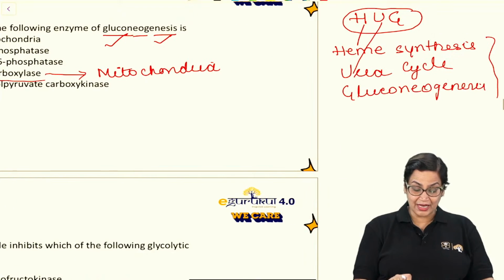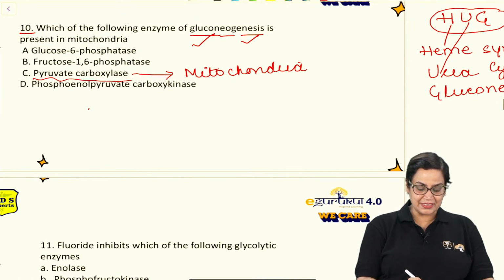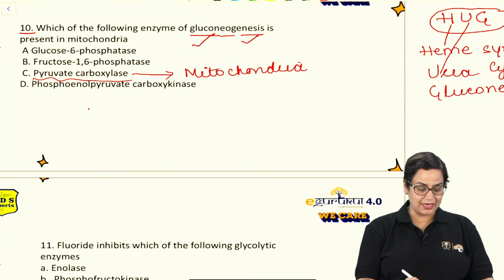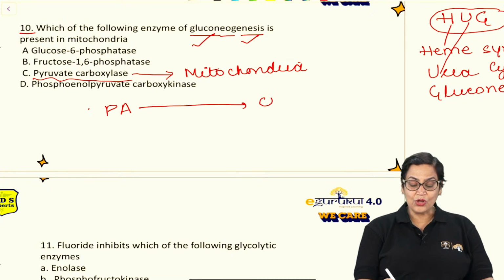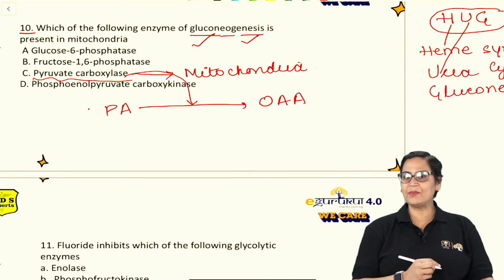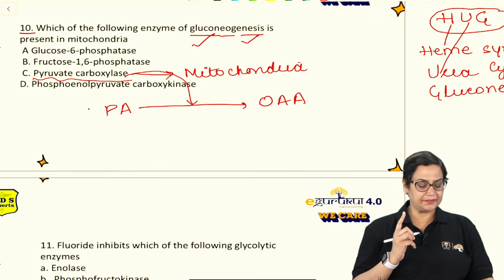Right, and I'll just show you the reaction also. Here what happens is, pyruvate carboxylase, carboxylation means we are increasing one carbon atom. So this pyruvic acid is converted into oxaloacetic acid. So pyruvate carboxylase is the enzyme. Can anybody tell me the coenzyme? Just now I mentioned the coenzyme. Carboxylation.